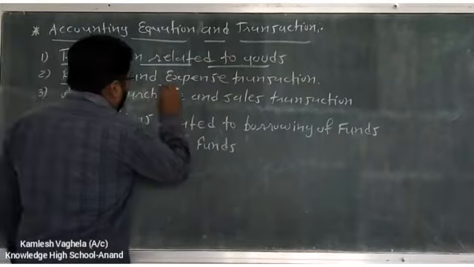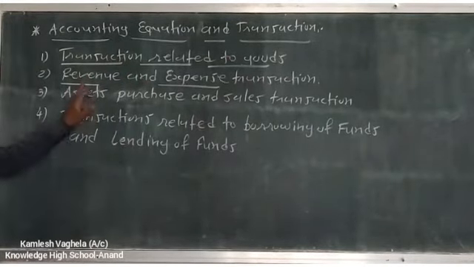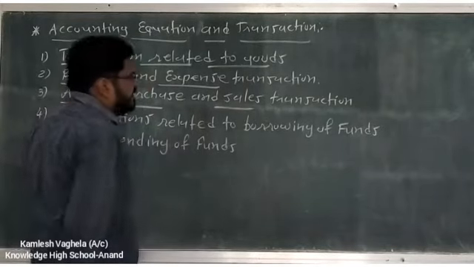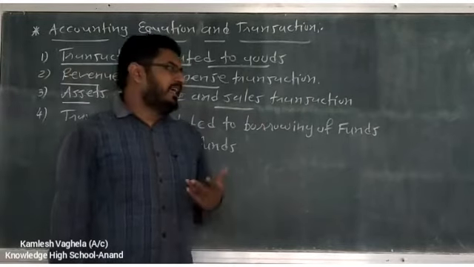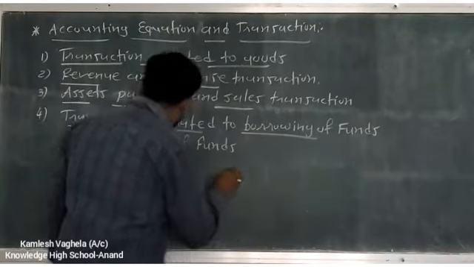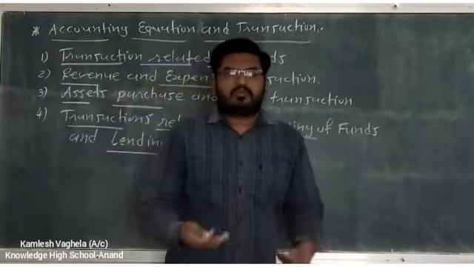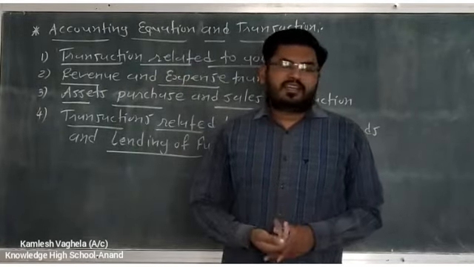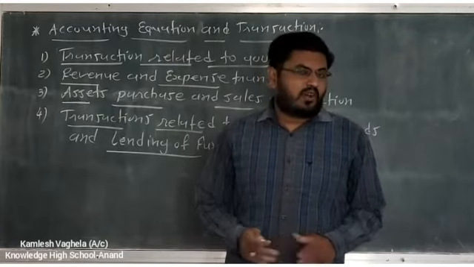Second, revenue and expense transaction. Now we know what is revenue and what is expense. Revenue means income. Then assets purchase and sales transaction. When we purchase and when we sell assets in business. Then transactions related to borrowing of funds and lending of funds. So in business sometimes we borrow funds when we need it, and then sometimes we also lend it when we have excess. है ना. So these types of transaction take place in all business.